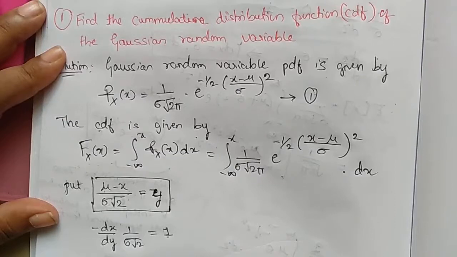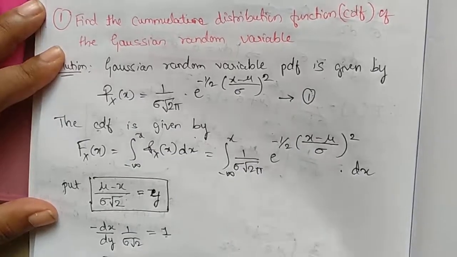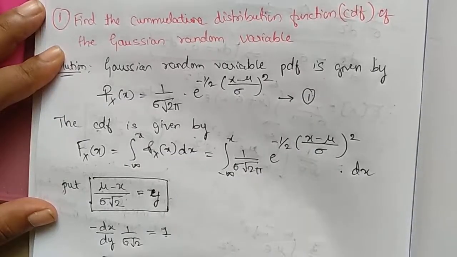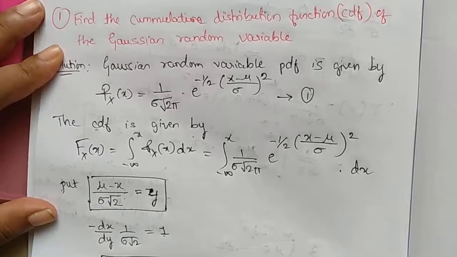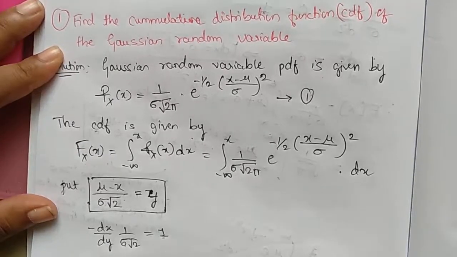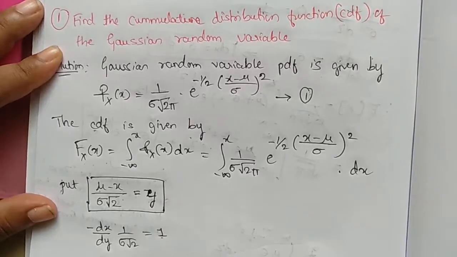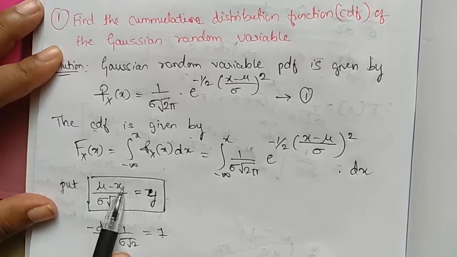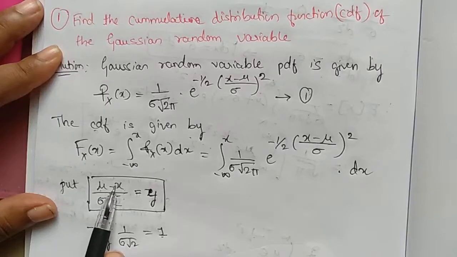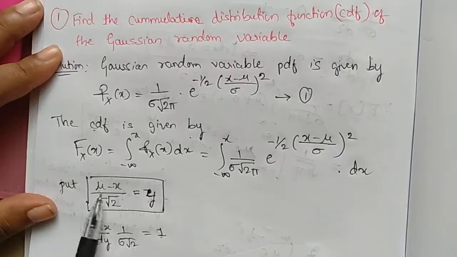And as x tends to x, y will tend to (mu minus x) divided by sigma into root 2. From this equation, if you substitute minus infinity, minus and minus will be plus, so you will get y equal to plus infinity.